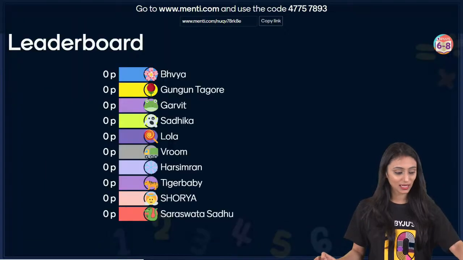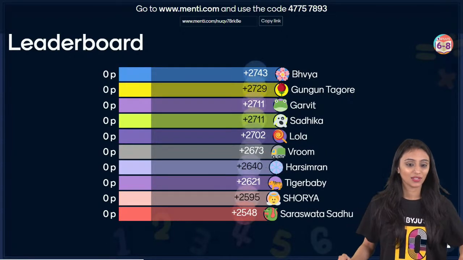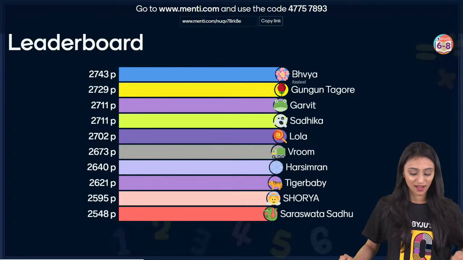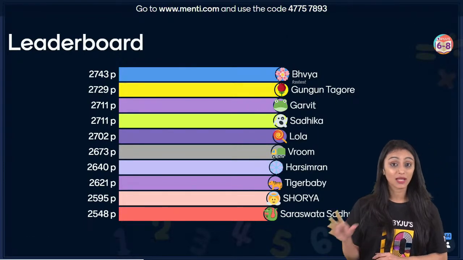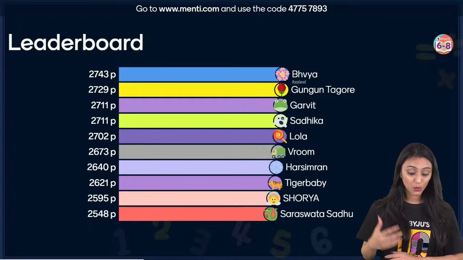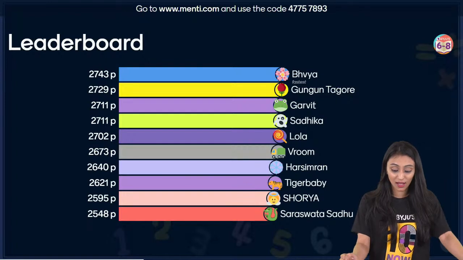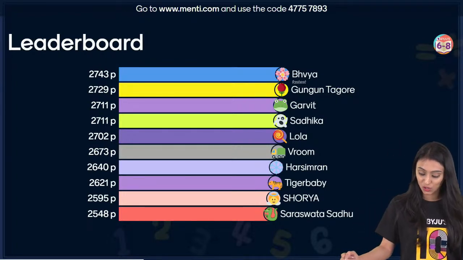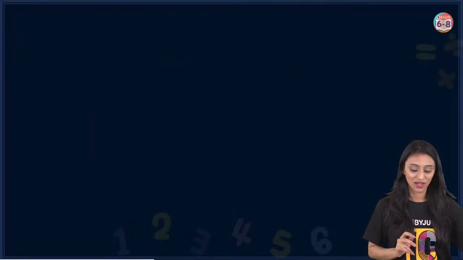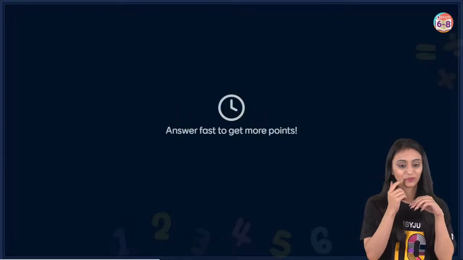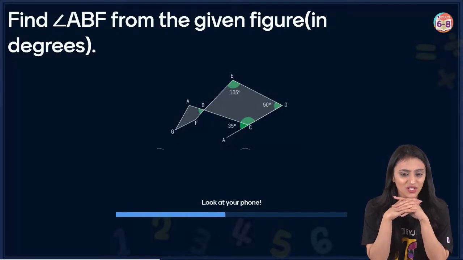Let's move ahead. Let's quickly take a look at the leaderboard. That's good, Shaurya, Joshita, Advika, Aditya. Here we can see Bhavya is the one who has managed to give the maximum right answers and she is the fastest. She's got 2,743 points. That's amazing. Then Gungun, Garvit, Sadika and others. Wow, so proud of all of you. Let's quickly take a look at question number 4. 19th rank is good, Palak. Dhruv, that's nice. Himanshi, 5th place.